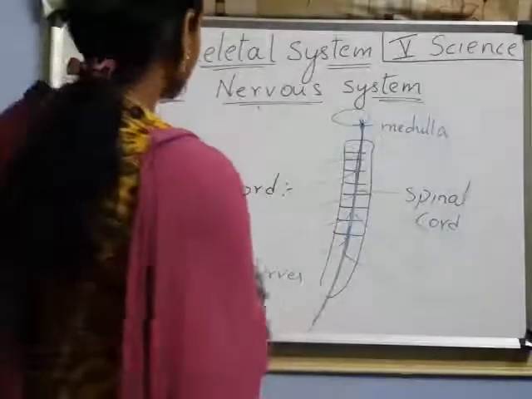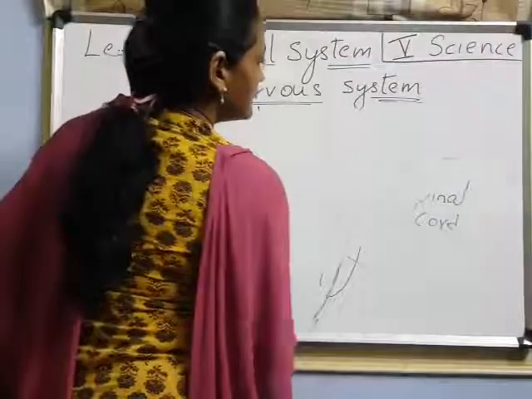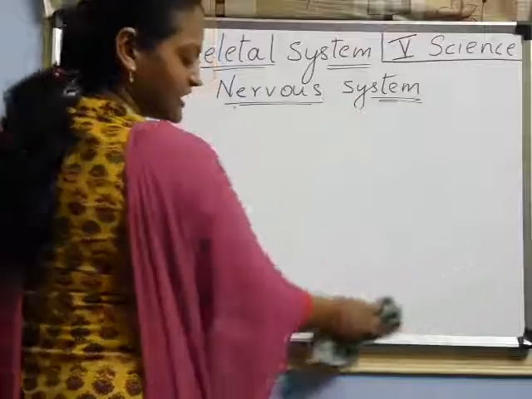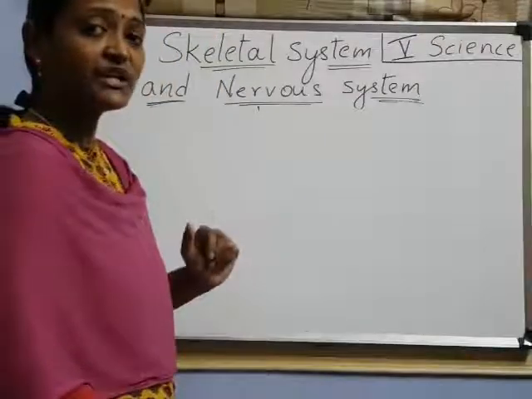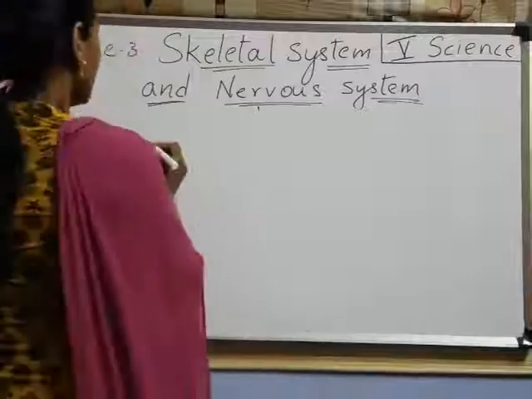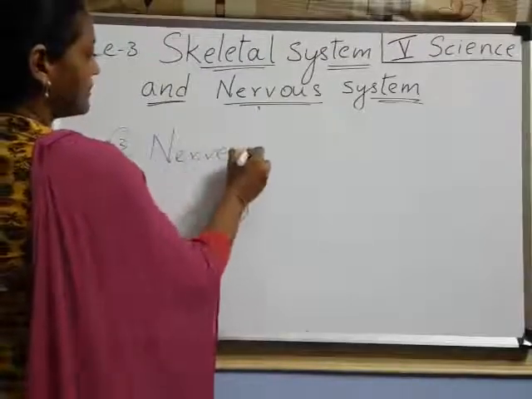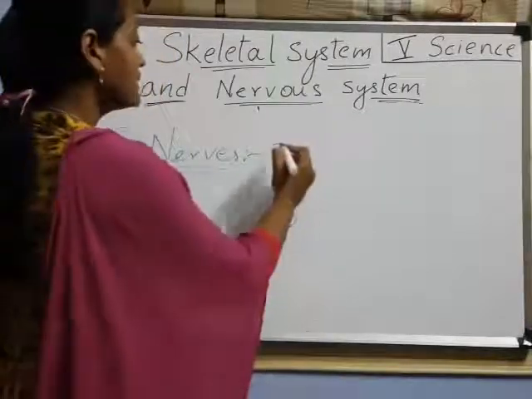What is the third part? The third part is about nerves. Here the nerves also pass information. The nerves are also passing the information to the brain. Here the third one is about nerves. Nerves are mainly of three types, children. How many types of nerves are there? Three types.